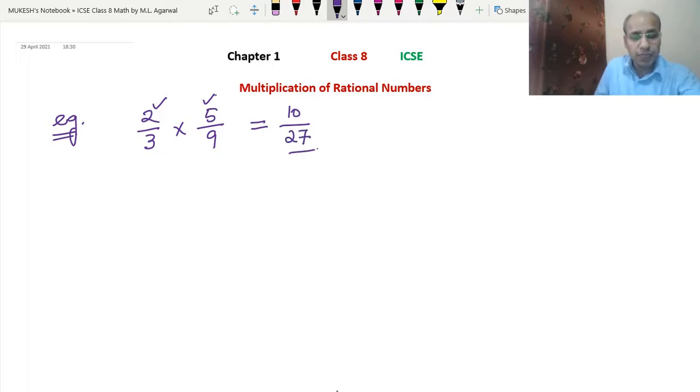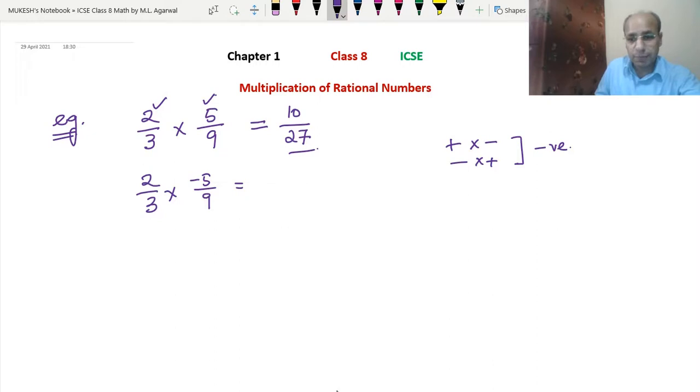But we have to keep the sign into consideration. Like if the number is like this, 2 upon 3 into minus 5 upon 9. So that means 2 into minus 5. As I told you in the last videos also, if we multiply a positive number with a negative number, or a negative number with a positive number, then we get the result as negative. Okay.